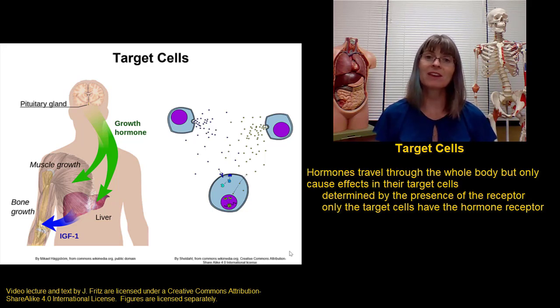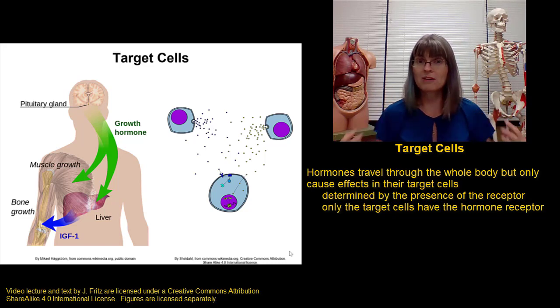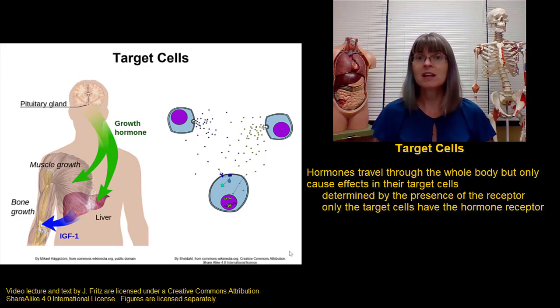If we consider something like oxytocin, which we know is released into the bloodstream and will go everywhere in the body in order to stimulate contraction of the uterus, it doesn't stimulate contraction of all the other muscles in the body because the uterine muscle cells have receptors for oxytocin, and the rest of the muscle cells in the body don't have receptors for oxytocin. So it's the presence of the receptor on the target cell that determines which cells are going to be affected by a hormone and which aren't.